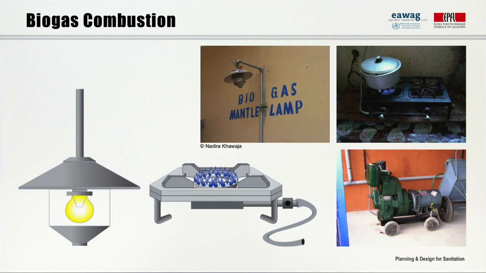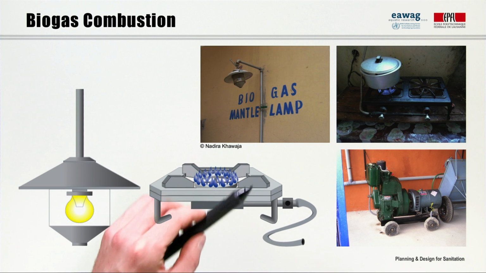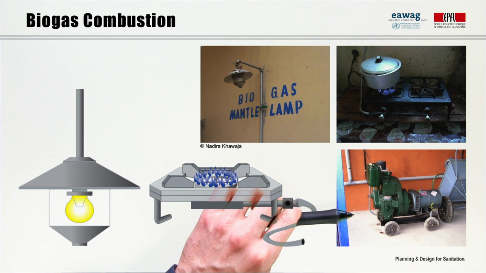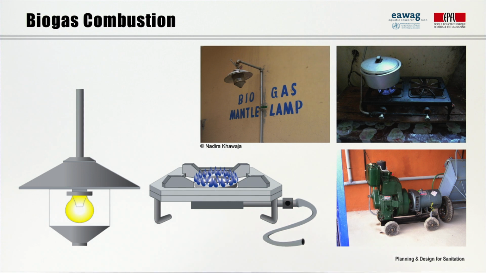Biogas is another, quite different type of product from sanitation systems. It contains energy and can basically be used like any fuel gas. As you can see from those pictures here, biogas can be easily used at household level for cooking and for lighting, but it is even possible to operate refrigerators or vehicles with biogas. Another use of biogas is in engines to generate electricity, like the small one shown here. At household level, cooking is the most suitable use, because the calorific efficiency of 55% is quite high for that application. With only 3%, biogas lamps are far less efficient.